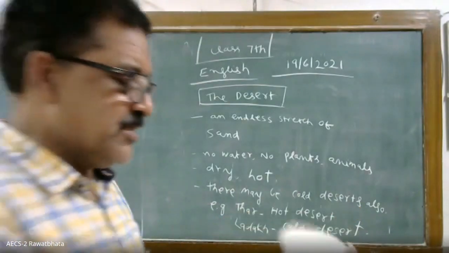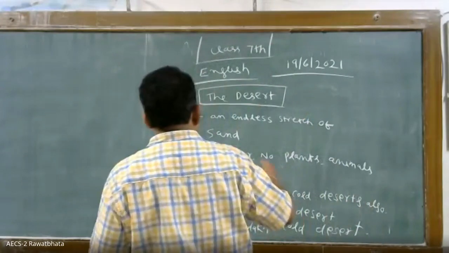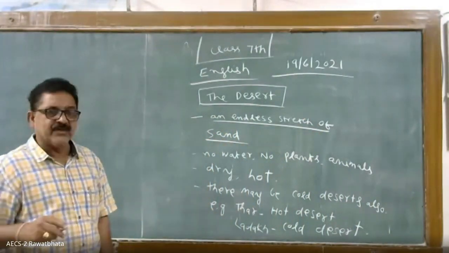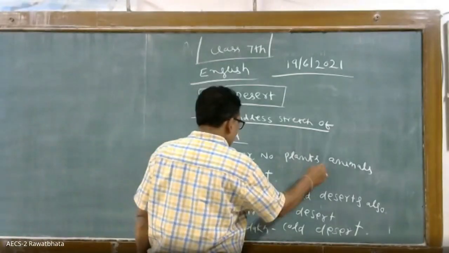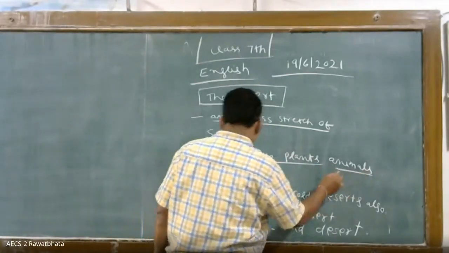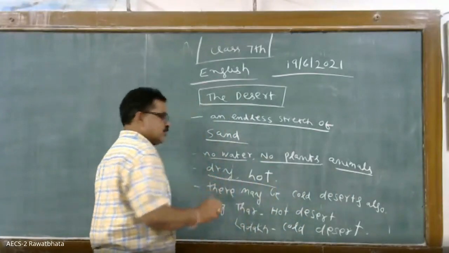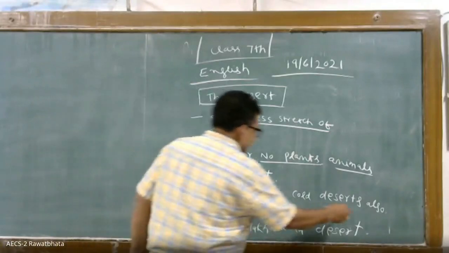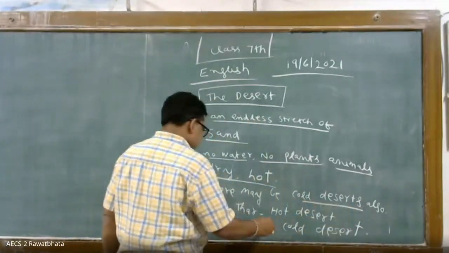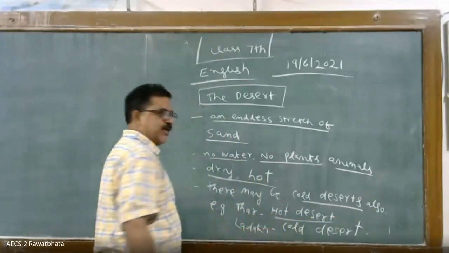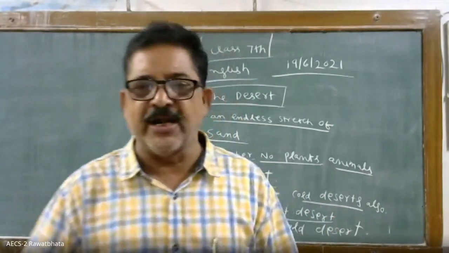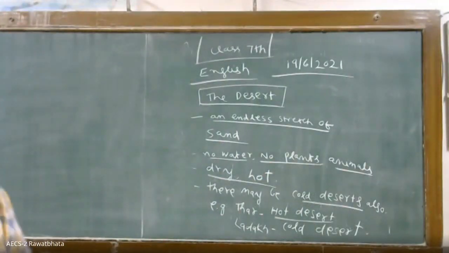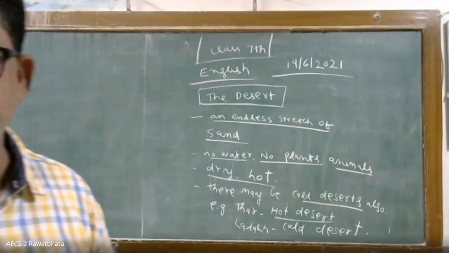So what is a desert? For us common man, desert is an endless stretch of sand. One, in the desert there is no water, no plants, no animals, only it is dry and hot. Second point. Third, there may be cold desert, there may be hot desert. In geography you might have read about cold and hot desert. You please write down in the notebook.